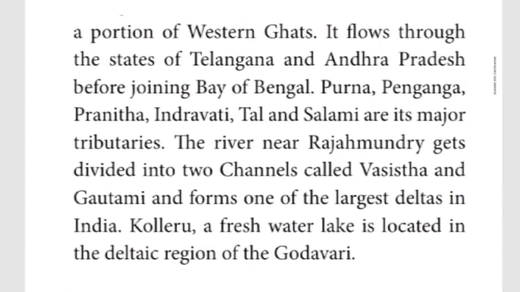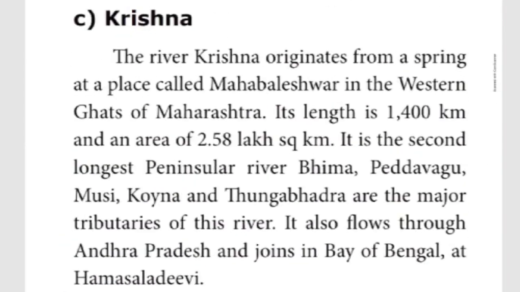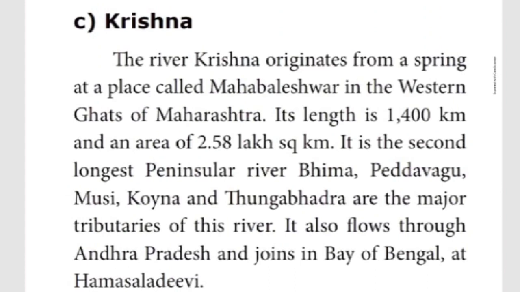Okay, so the next one, Krishna River. This and all I told the children. The Krishna River, what are the things there? From where does it originate? From Mahabaleshwar. Where is it located? It is located in the Maharashtra region. The length given is 1400 kilometer. What are the tributaries for Krishna River?